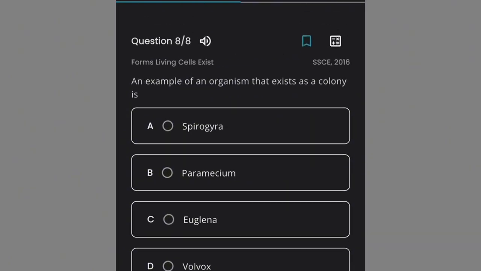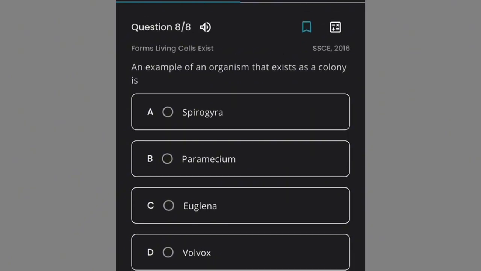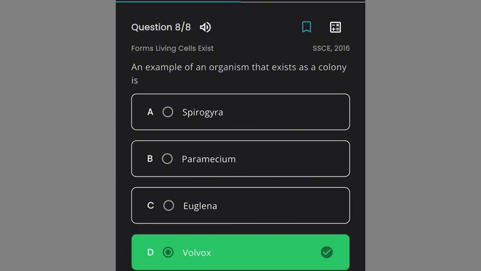Then next, an example of an organism that exists as a colony is A. Spirogyra, B. Paramecium, C. Euglena, and D. Volvox. Of course, Spirogyra exists as a filament, while Paramecium is unicellular or free living. Same thing with Euglena. So the one that exists as a colony is Volvox. Very correct. So this is the last question for